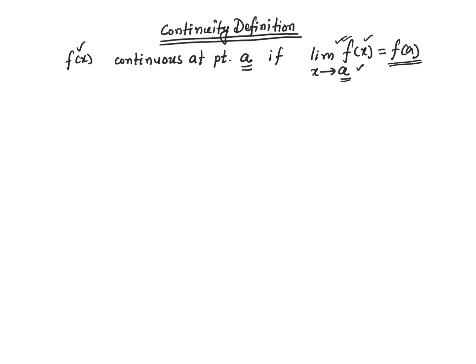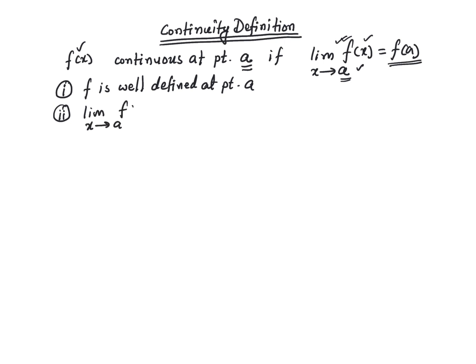Also, you may want to notice a couple of other things. Maybe one thing to remember, this f is well defined at a. That means defined, that's what it means. Well defined at point a, and continuous means that the function value at that point is going to be just the limit value. So the limit as x approaches a of f of x is going to be actually the value of the function at point a. And of course, we implicitly assume that the limit does exist.